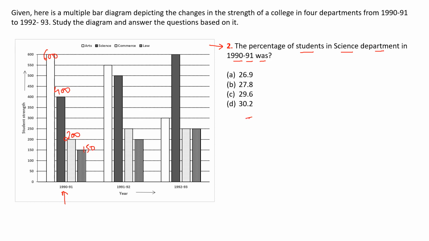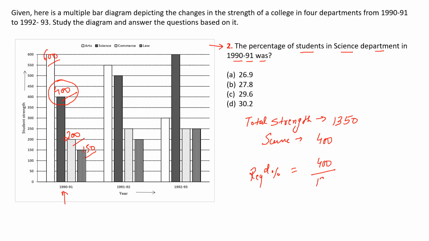So the total strength is 600 plus 400 is 1000, plus 200 is 1200, plus 150, so that is 1350 is the total strength. We need to find the contribution of science, so that is 400. So our required percentage is 400 over 1350 multiplied by 100.